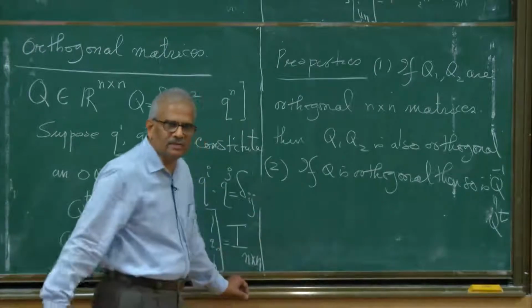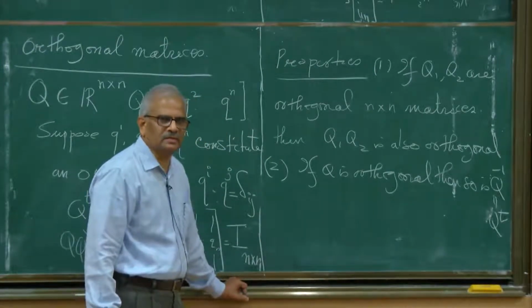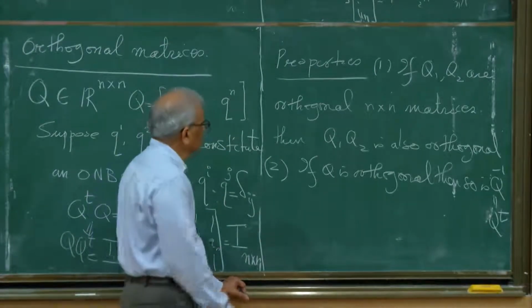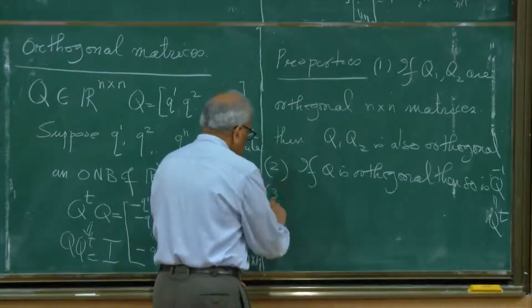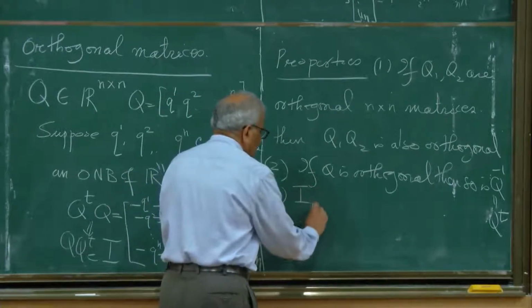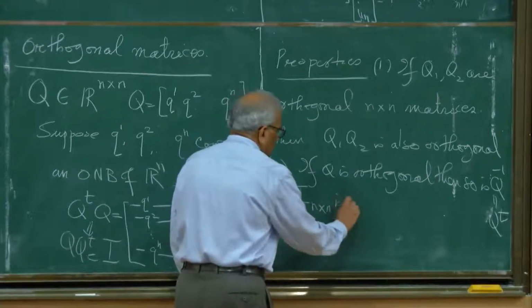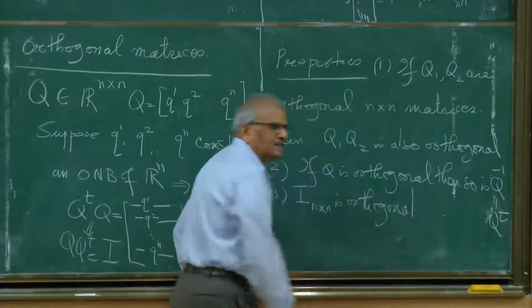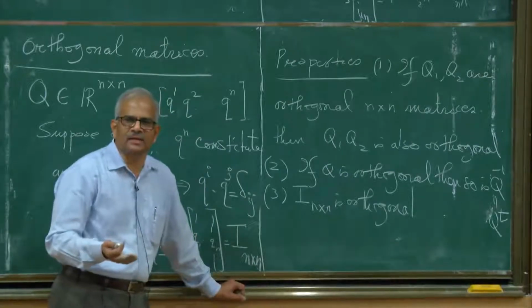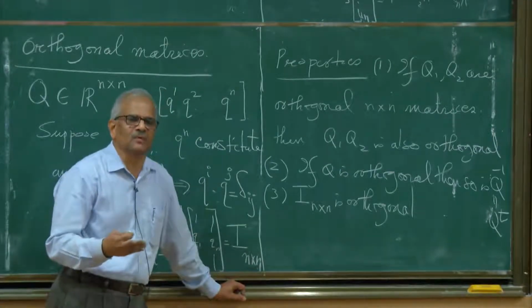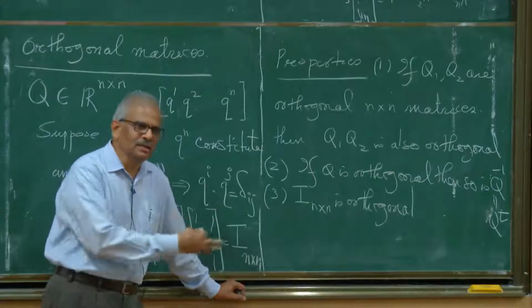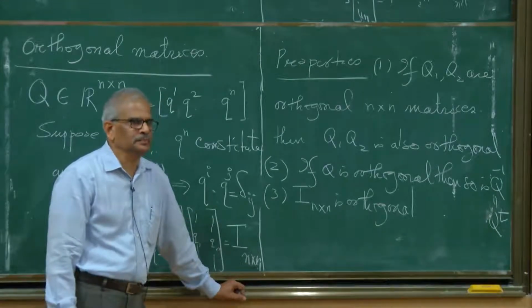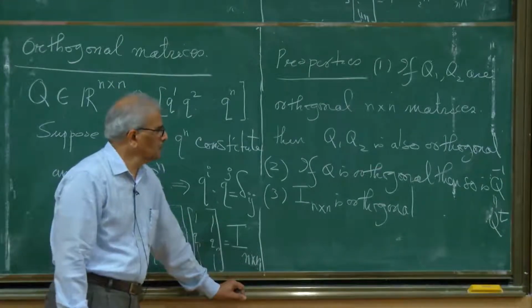We saw that the inverse is also an orthogonal matrix. And of course the identity matrix is clearly orthogonal. This is orthogonal because the column vectors as well as the row vectors constitute the standard basis of Rn. The standard basis of Rn is an orthonormal basis.